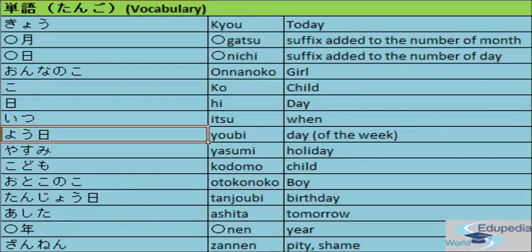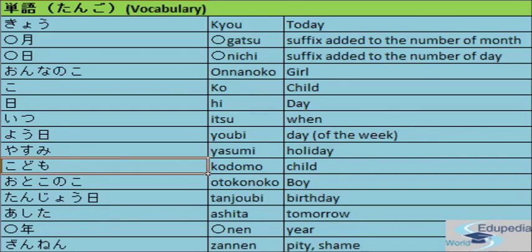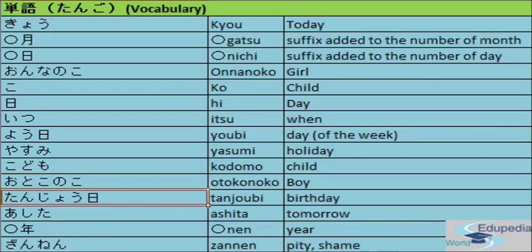Itsu, when. Yobi, days of the week. Example, nichiyobi meaning Sunday. The next word is yasumi, holiday. Kodomo meaning child. Otoko no ko. Opposite of onna no ko is otoko no ko, meaning boy child.